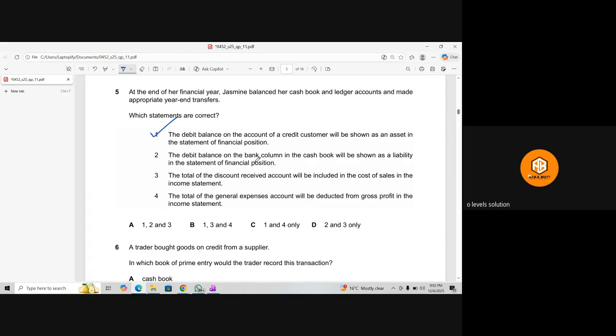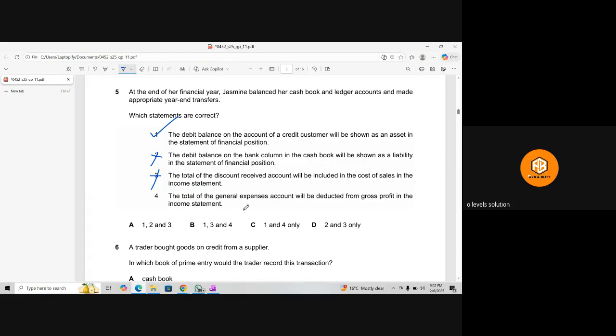The debit balance on the bank column in cash book will be shown as a liability. No, this is an asset, not a liability. The total of the discount received account will be included in the cost of sale in the income statement. No, discount received will be part of other income, not the cost of sale.